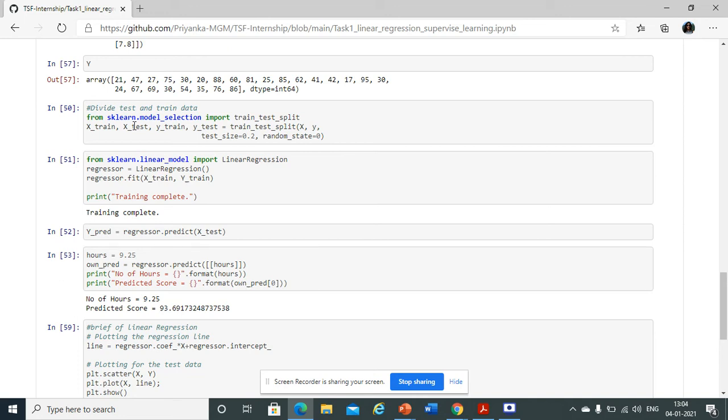Here we are dividing the data into training and testing portions.